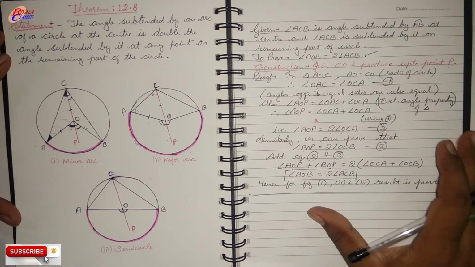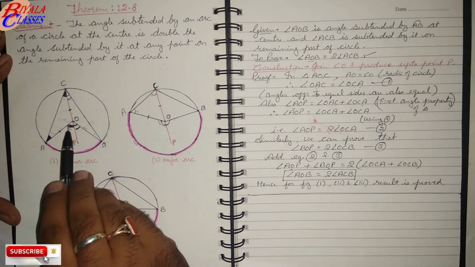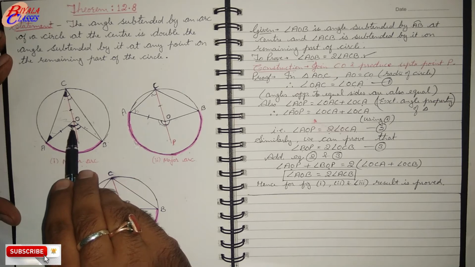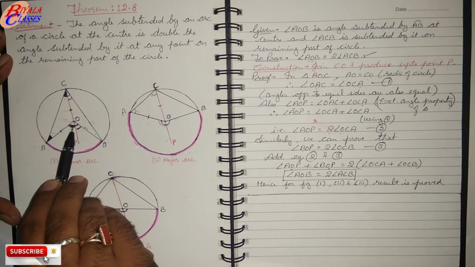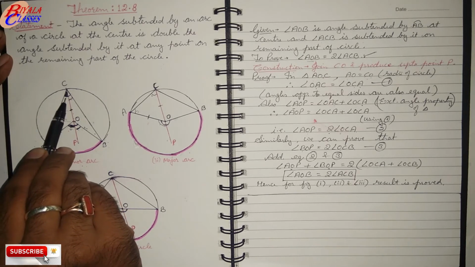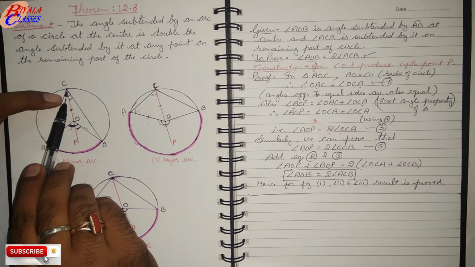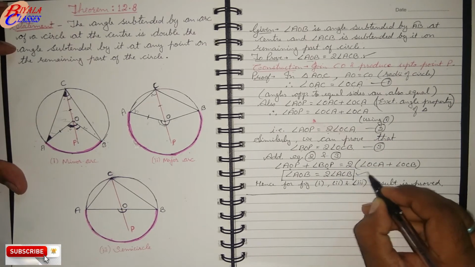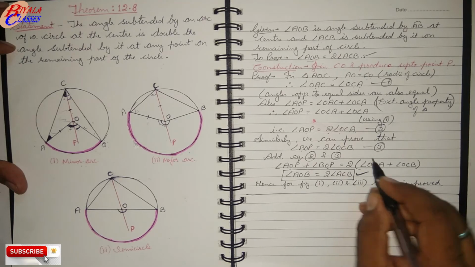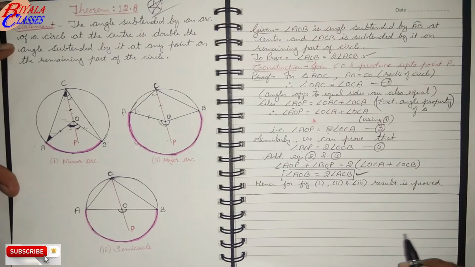So this was the theorem. Now this theorem says that if any arc of a circle is subtending an angle, one at the center and one on the remaining part, then the angle at the center is twice the angle on the remaining part. Or you can take the vice versa: the angle on the remaining part will be half the angle at the center. This is one of the important results, and even the theorem is important from the examination point of view.